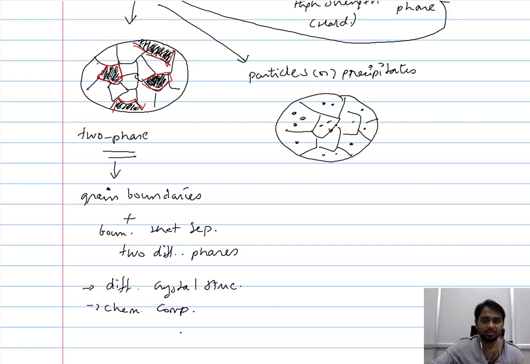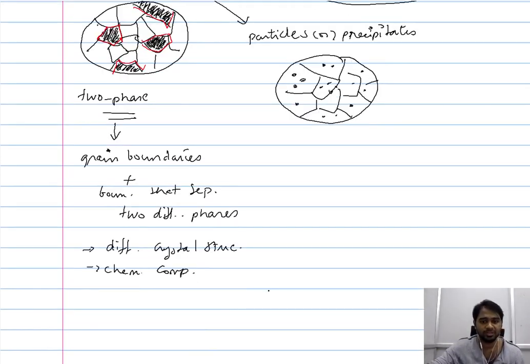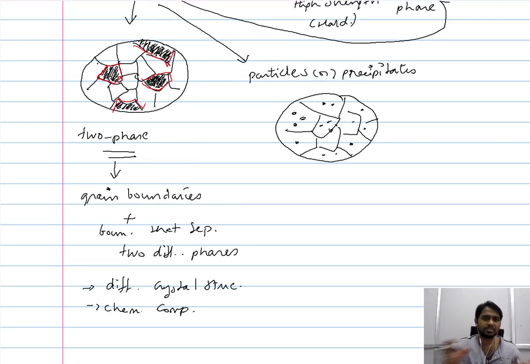Now the other way is similar to the one that we considered earlier, that is when you have a second phase that is occupying a definite position in your polycrystalline setup. That means what you are essentially doing is, it is no longer the base metal, you are essentially creating a new material. So if you have a homogeneous austenite polycrystalline microstructure, and in that you have grains of martensite, it is no longer an austenite microstructure alone. What you have is essentially a duplex microstructure. So you don't have austenite alone, you have a combination of austenite and martensite.